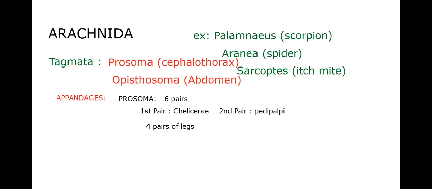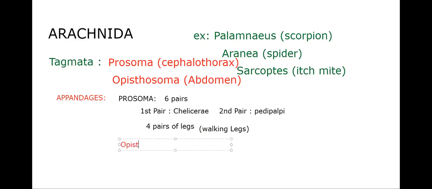So prosoma has six pairs of appendages. The first pair is chelicerae and the second pair is pedipalpi. The remaining four pairs are walking legs, which are terrestrial. Okay, so prosoma is completed. Next, we should go with opisthosoma.